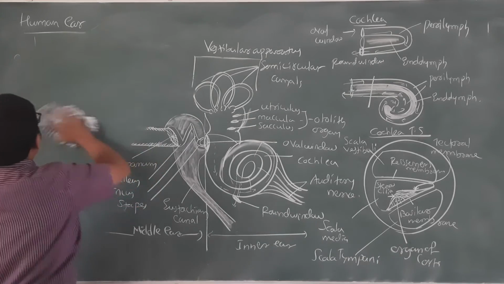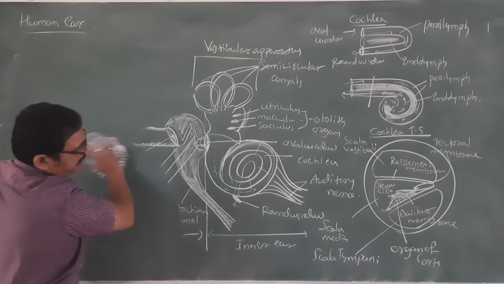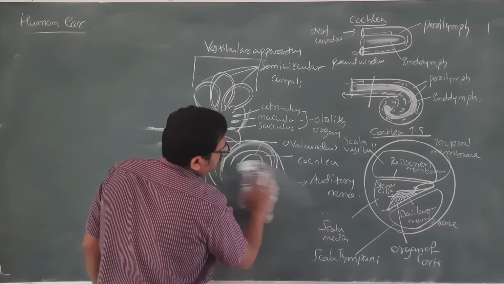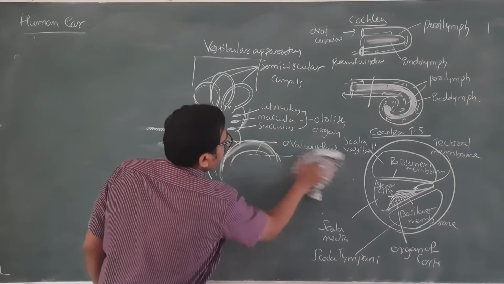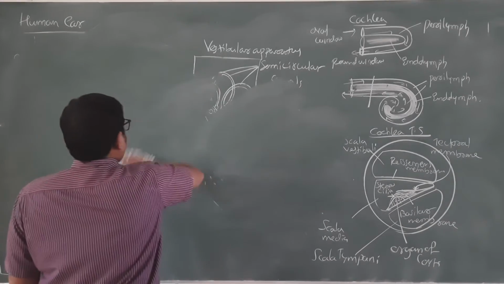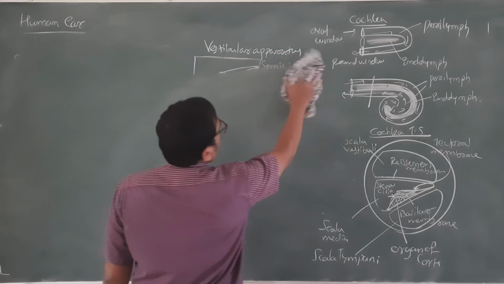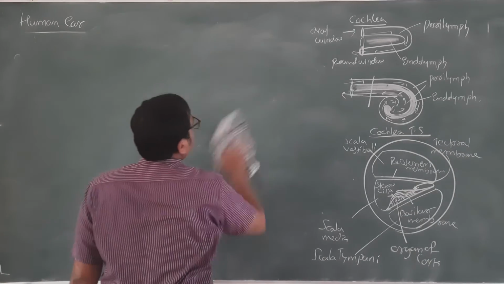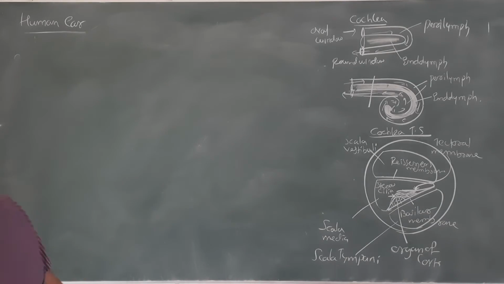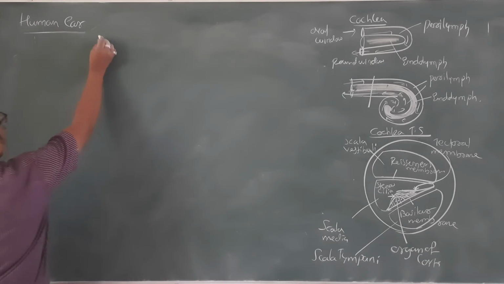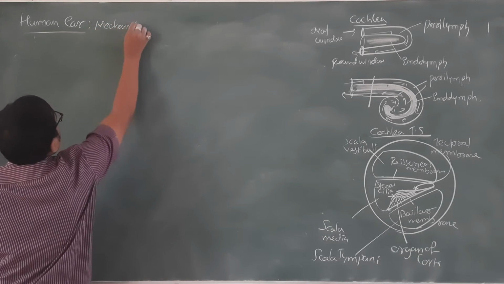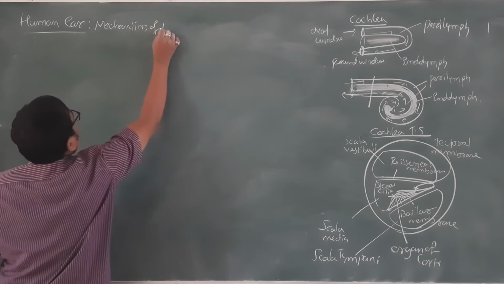So let us understand now the mechanism of hearing, which will be very simple in fact, so you can easily understand that. I hope the structure details you got very clearly. Now let us understand how this mechanism of hearing works in the human ear.